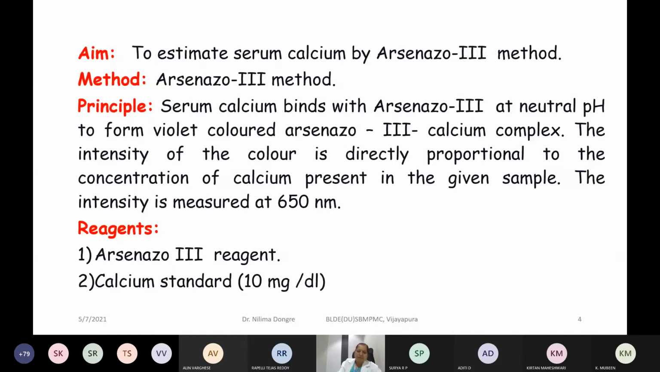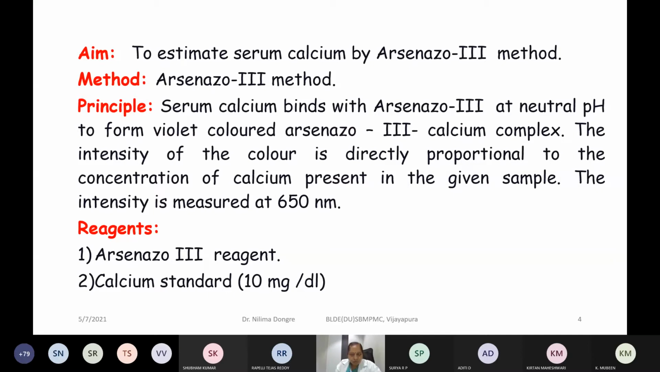So the principle or mechanism on which this method is based is that serum calcium binds with Arsenazo 3, a dye, at neutral pH to form a violet colored Arsenazo 3 calcium complex. So at the end point you will get a violet colored complex. The intensity of this color is directly proportional to the concentration of calcium present in the given sample, and this intensity is measured on a colorimeter using 650 nanometer wavelength.